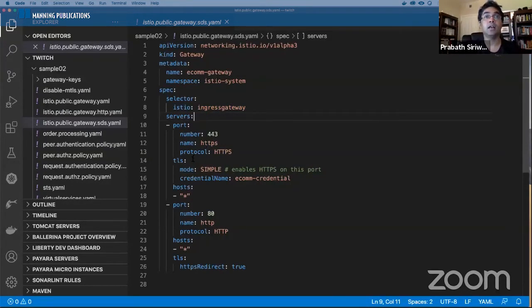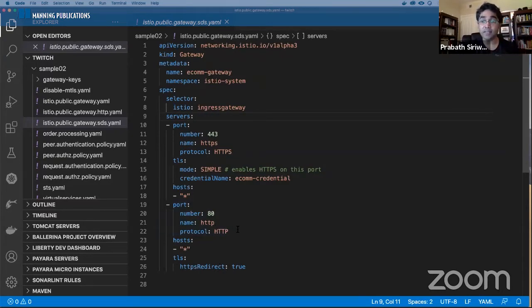And then here it says any HTTP traffic, HTTPS traffic that comes to port 443 for any host, pick this configuration, right? Also, any traffic that comes to port 80, HTTP traffic, also pick this configuration, but redirect to the HTTPS, right?